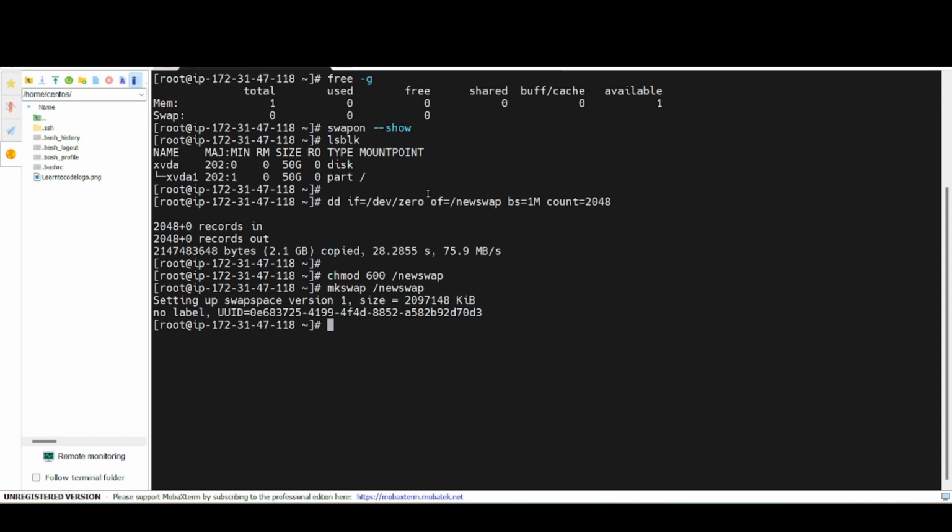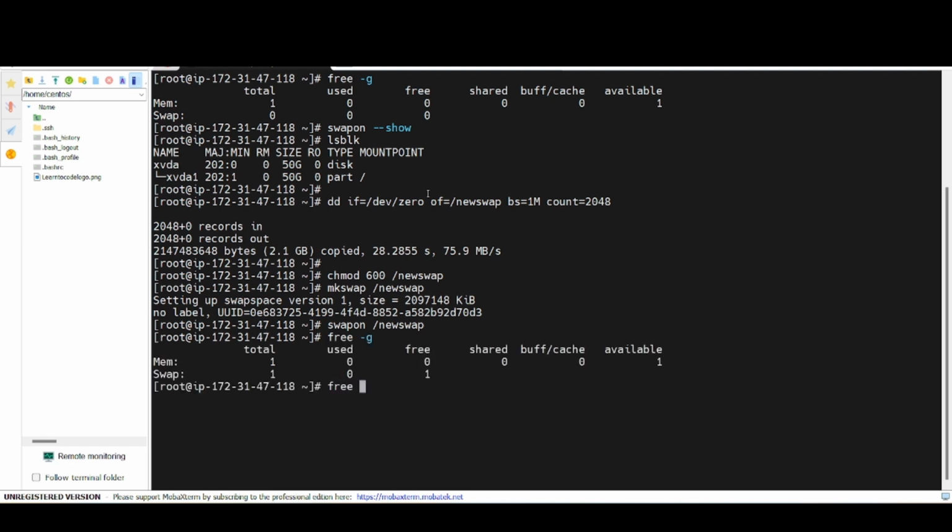Next is swapon newswap. So it's done. Now free -mh, you can see that 2 GB of swap has been added here.